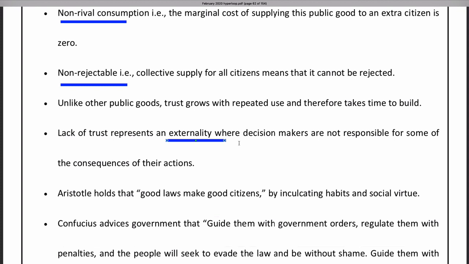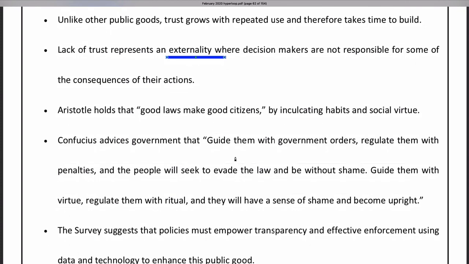So if government is not able to take responsibility for their actions, this lack of trust will happen. So there is the ethical base. So what is the philosophy behind it? Aristotle says that good laws make good citizens. So government should try to inculcate the social virtue, good habit, so that citizens will also be good.